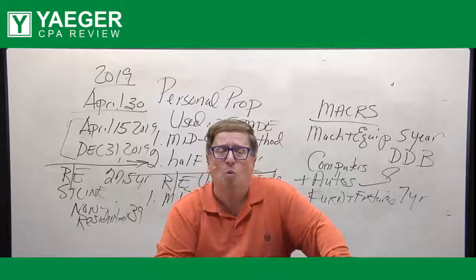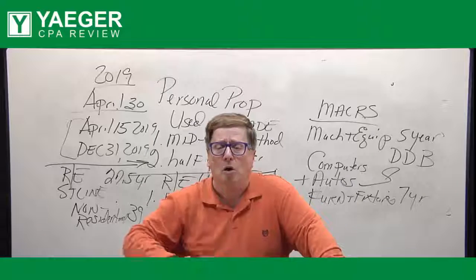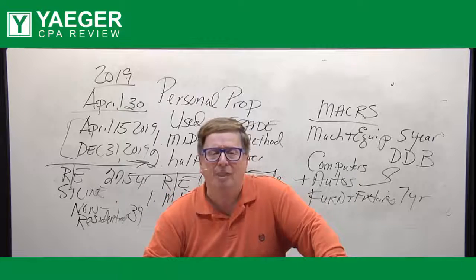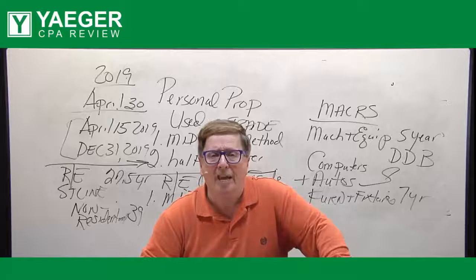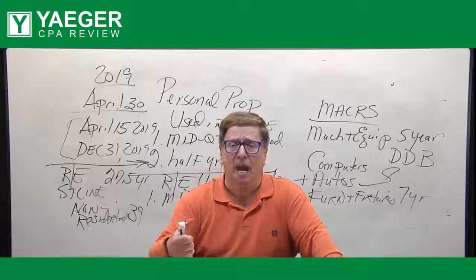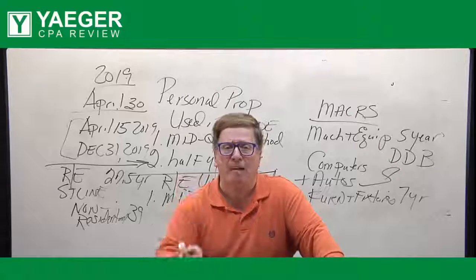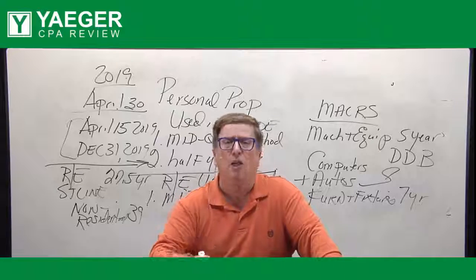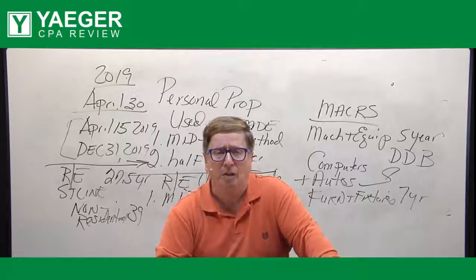Now, what should you do? Go to Google and put in MACRS depreciation tables, and you can look at those. Now, the factors in those tables take into account the averaging convention method for the first year, the depreciation you take for the first year.